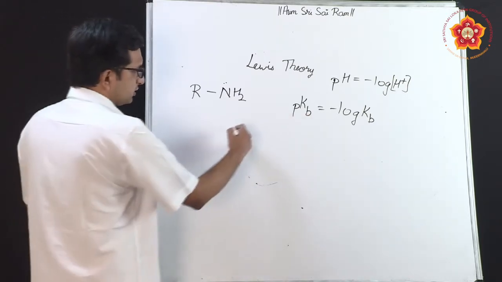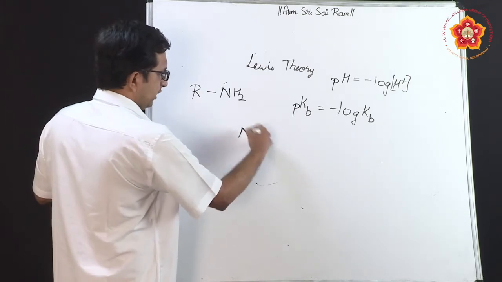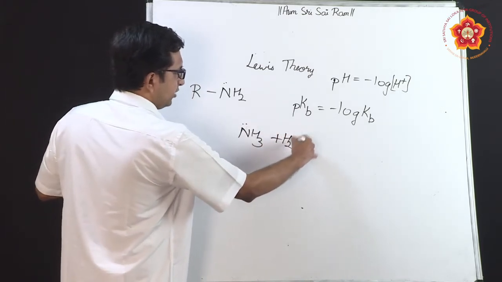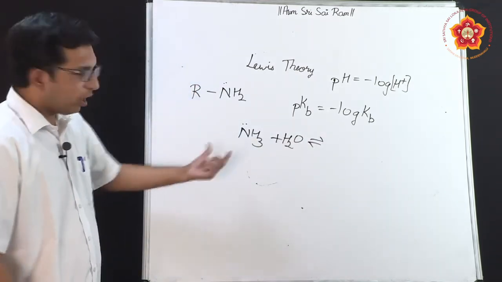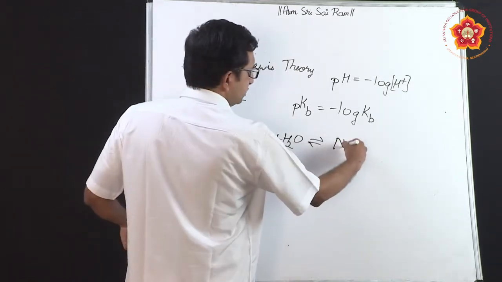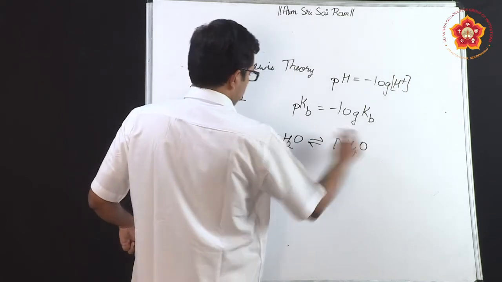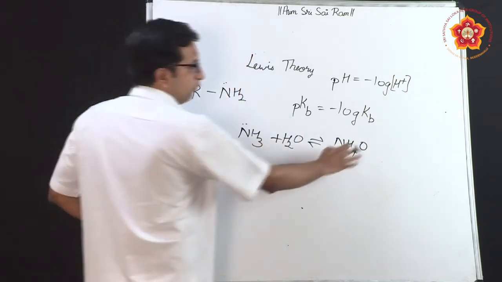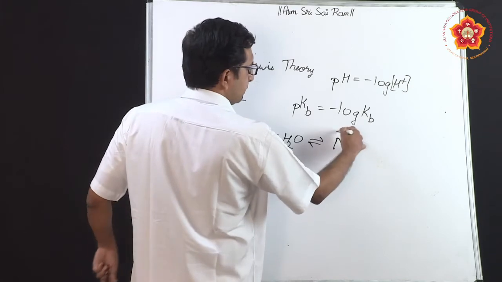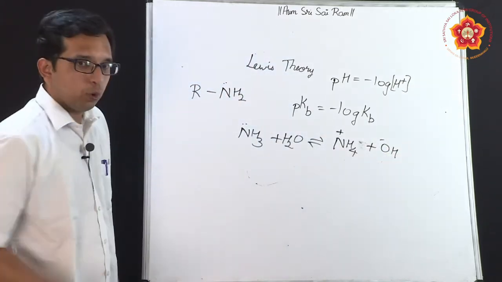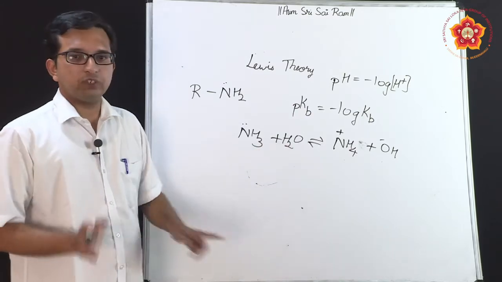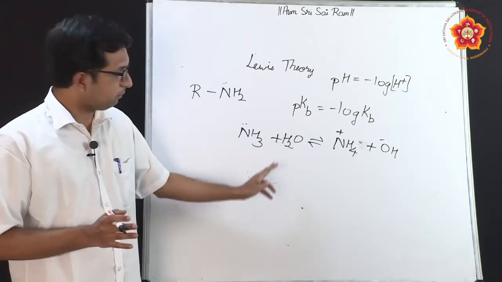How do we come across this? Suppose we have ammonia, NH3, and I treat this in water. This will be a reversible reaction. What we get here is NH4 plus, a positive ion, and OH minus, the negative ion. H plus and OH minus have been formed from water.